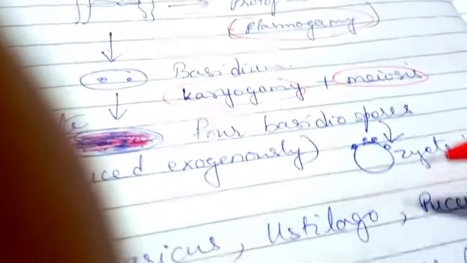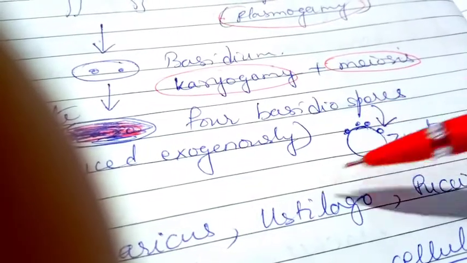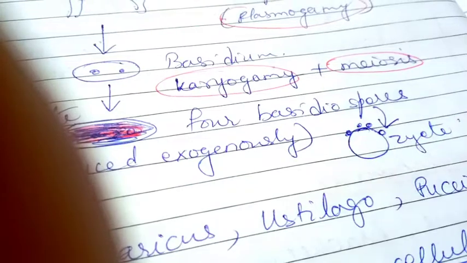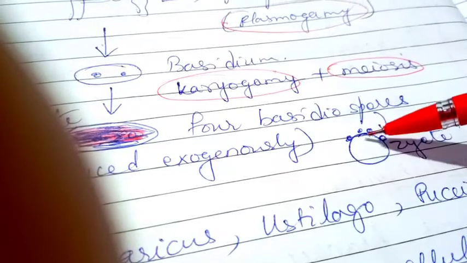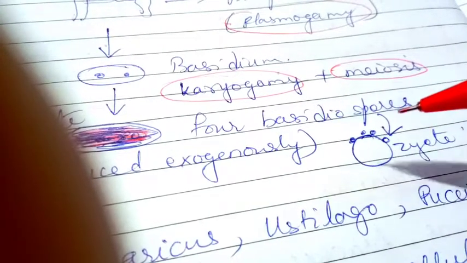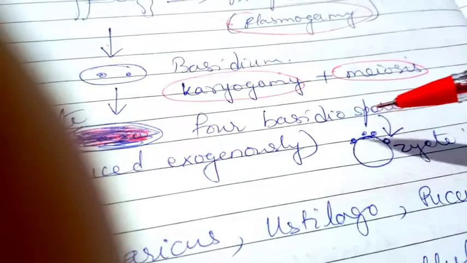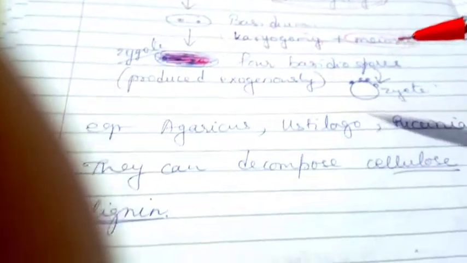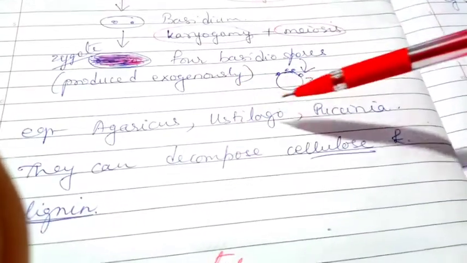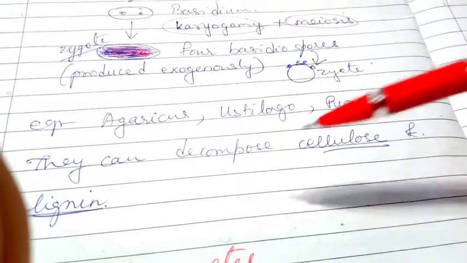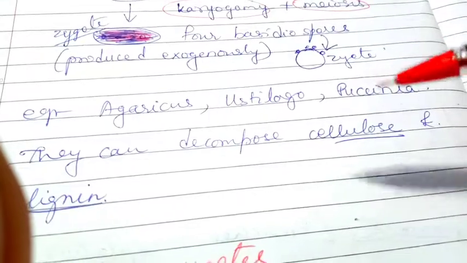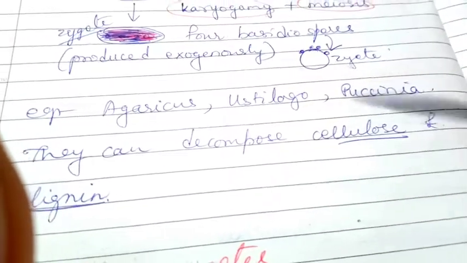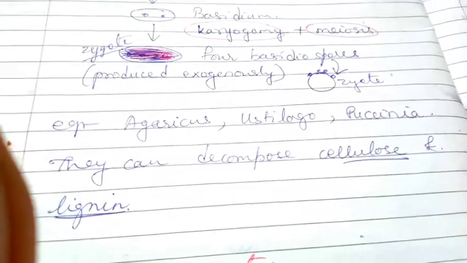After that they form 4 basidiospores exogenously. I use the word exogenously. That means the zygote-like structure is formed, and over that 4 basidiospores have been formed. So after meiosis 4 basidiospores have been formed, and this is the process of sexual reproduction. And examples are Agaricus, Ustilago, Puccinia. They can decompose cellulose and lignin. So they are good mineral adding agents in the soil. So they act as decomposers also.